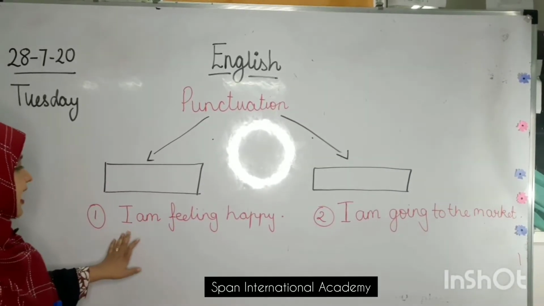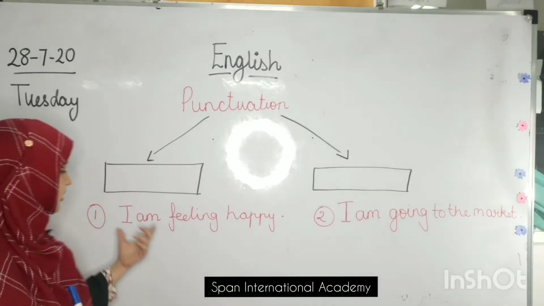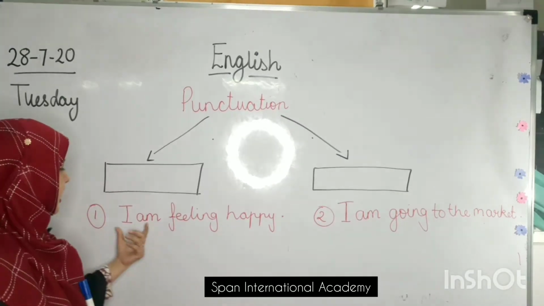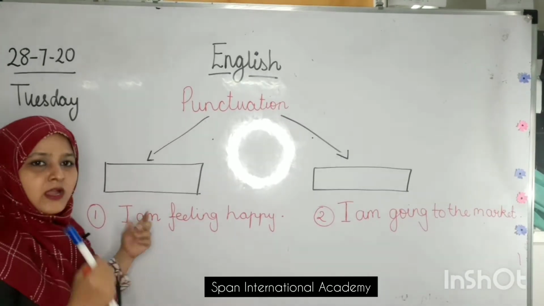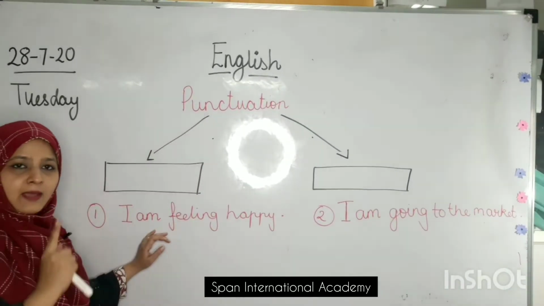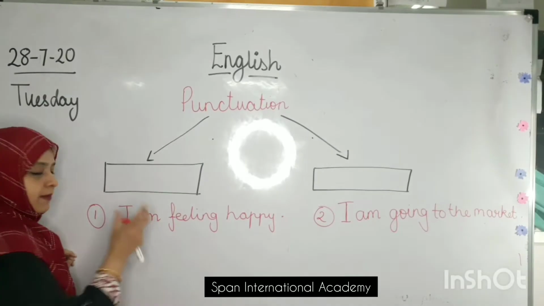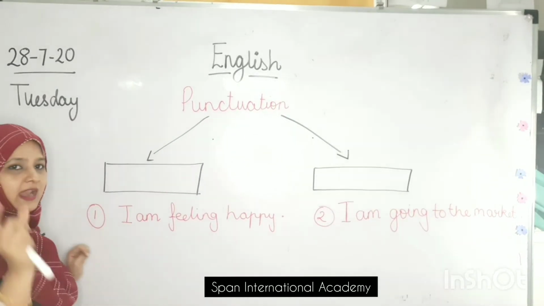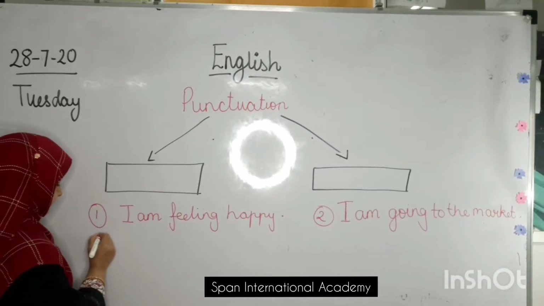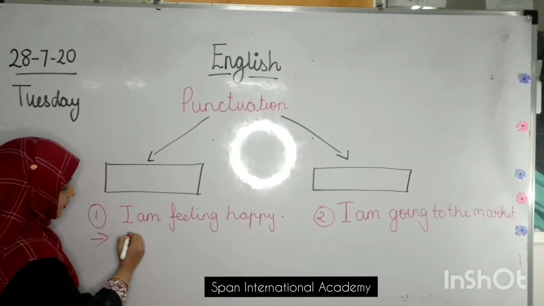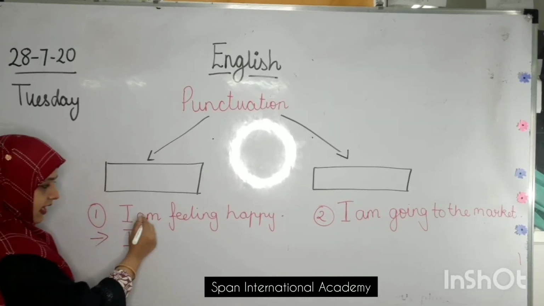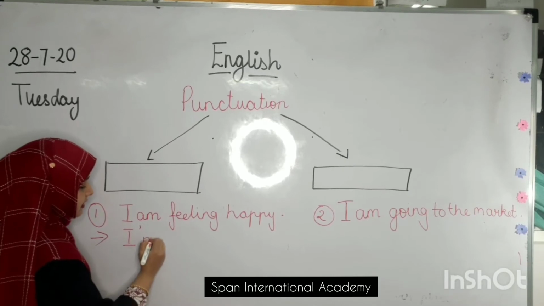Now what am I going to do with this sentence? Now it is I am feeling happy. Now when I have to make I am, this sentence is big for me. I am going to make I and am into a small word. So I'm going to mix these two words together and make one small word. So how am I going to do it? Yes, let's see. I will drop A. I will not write A. I will directly write M.